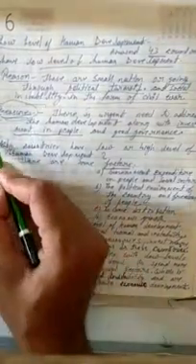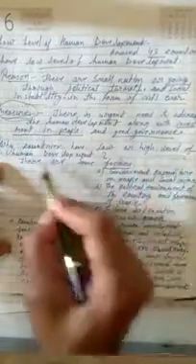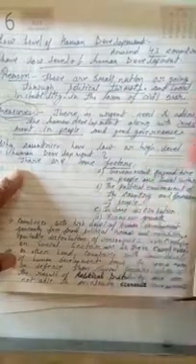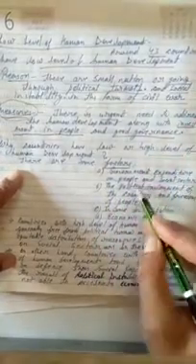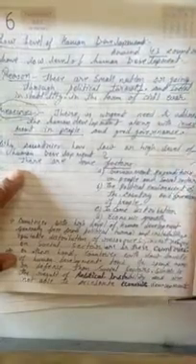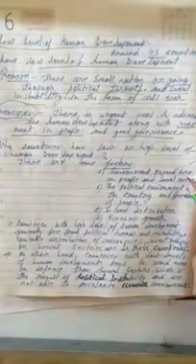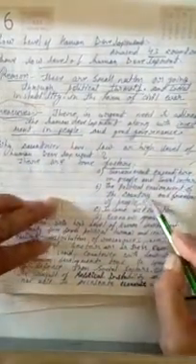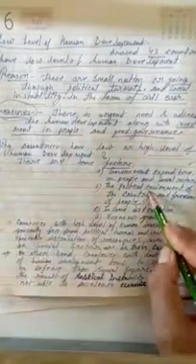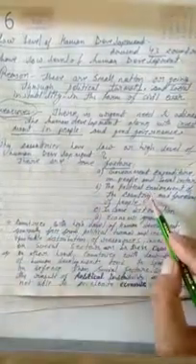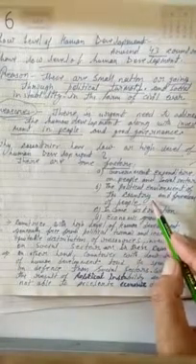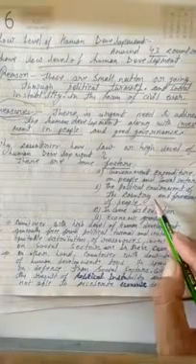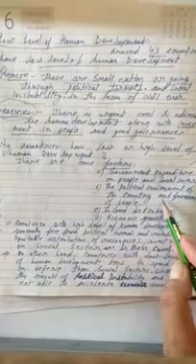Now the question arises: why do countries have low or high levels of human development? There are some factors because of which low or high human development exists. Government expenditure on people and the social sector: the country where this expenditure is done has a higher level of human development, and where it is not done, they have a lower level. Political environment of the country is one of the major factors, and freedom of the people. Countries where there is a good political environment and freedom for the people, like in European and North American countries, have all kinds of political freedom, so their performance is good.